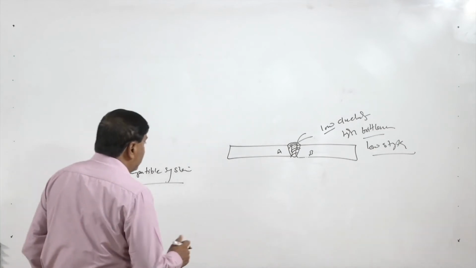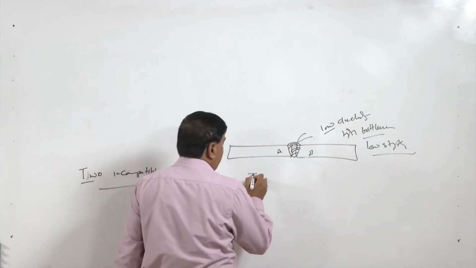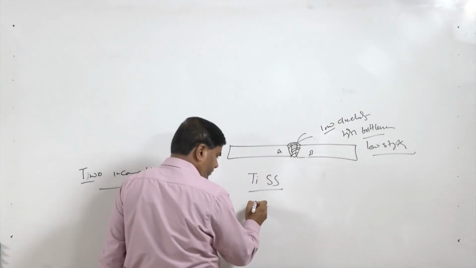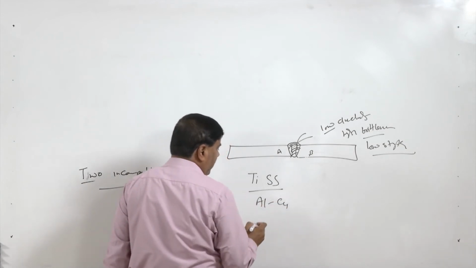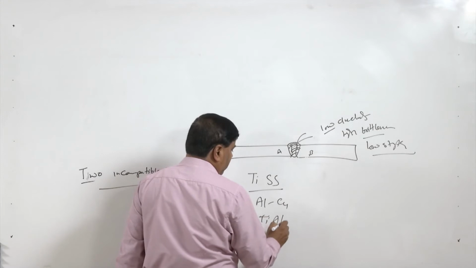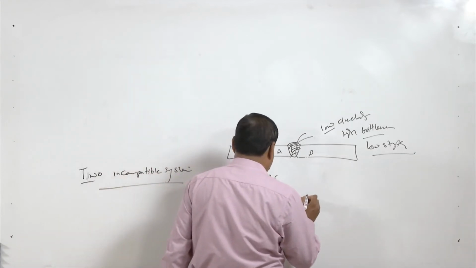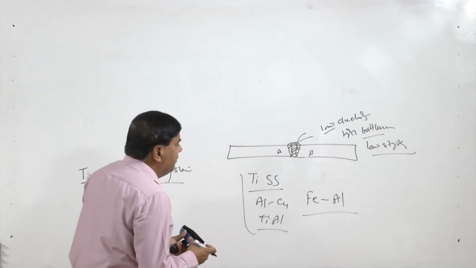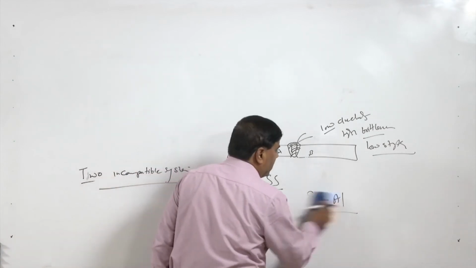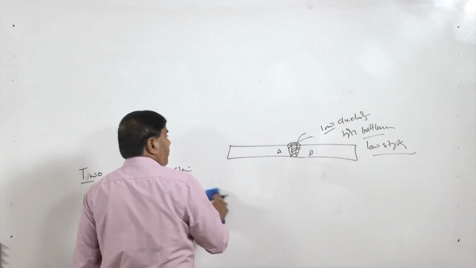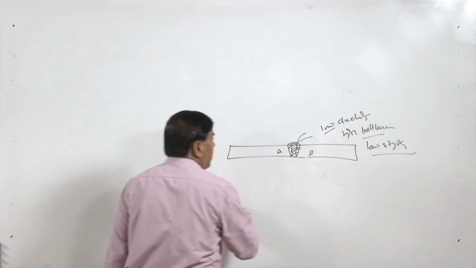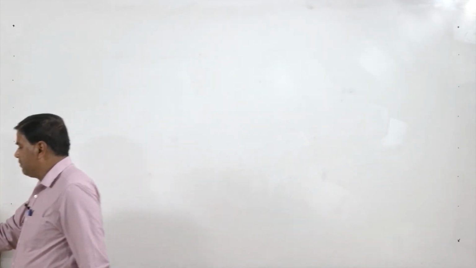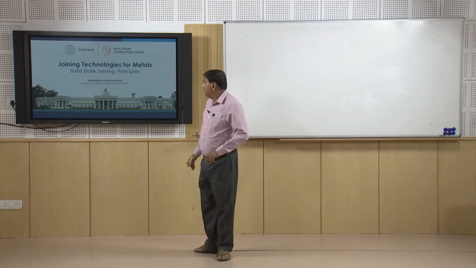Metallurgically incompatible systems may be like titanium and stainless steel, or aluminum and copper, titanium and aluminum, and steel and aluminum. These systems are not compatible with each other metallurgically. So, when they are brought together, they create unfavorable metallurgical compounds, which in turn leads to reduced mechanical performance of the weld joint due to the formation of undesirable metallurgical characteristics.